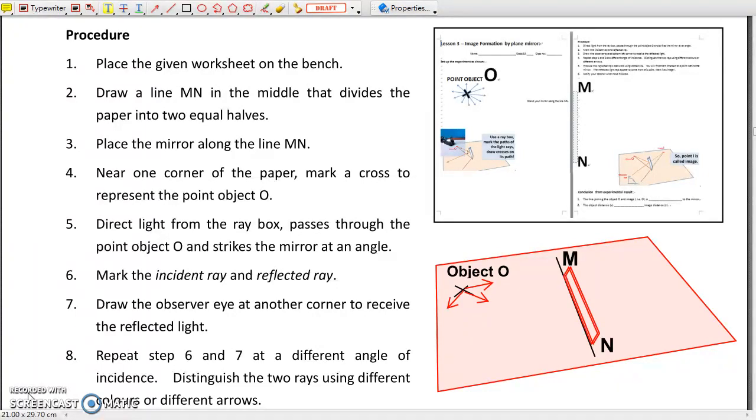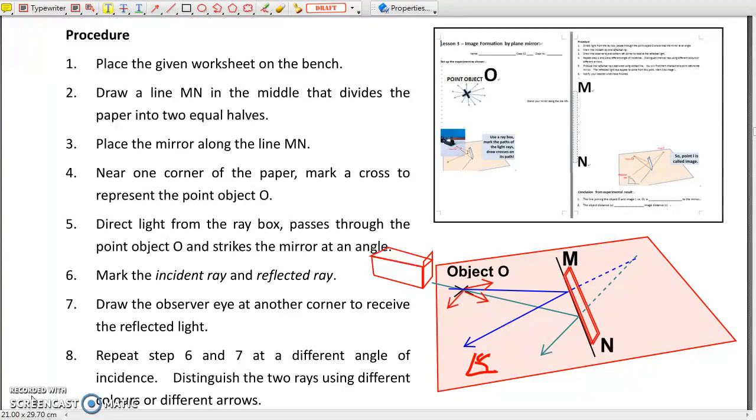Now, direct light rays from the ray box through the point object O, and check how the light rays are reflected. Mark the incident rays and reflected rays, one after another. Use crosses as you have done before. In order not to mix up the light rays, you may use different color pens to mark them. Next, draw an observer eye at the corner. Finally, produce the reflected rays backward using dotted lines.